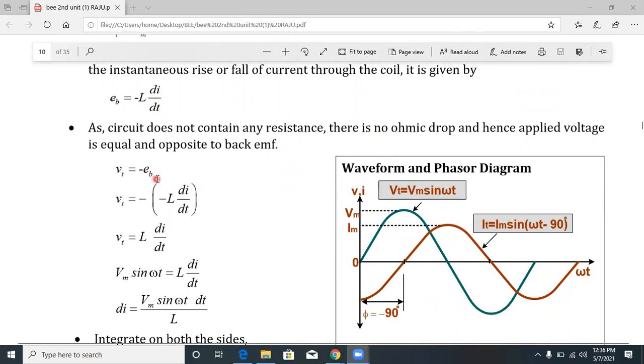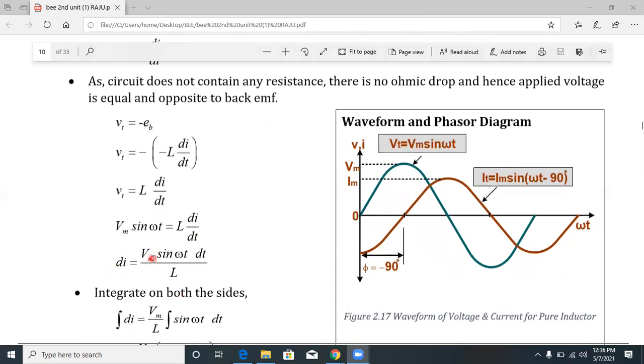So V is equal to minus EB. Since the circuit does not contain any resistance, there is no ohmic drop, no voltage drop. Hence the applied voltage is equal and opposite to the back EMF. V is equal to minus EB, so V is equal to L into di by dt. With V of t equal to Vm sin omega t, L into di by dt equals Vm sin omega t, then di is equal to Vm sin omega t into dt by L.